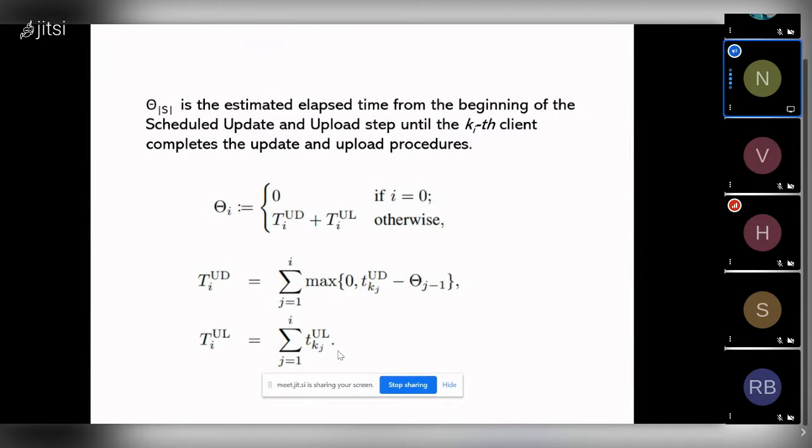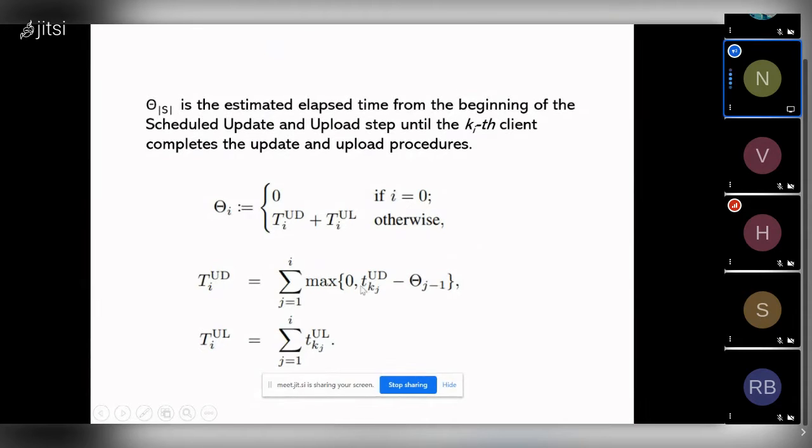However, for the update, the model updates can be performed while some other clients are undergoing the upload step. So they have modeled the total time taken for update as the individual update times, as long as they are within the previous time lapse.